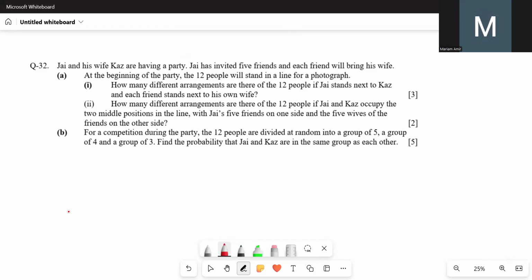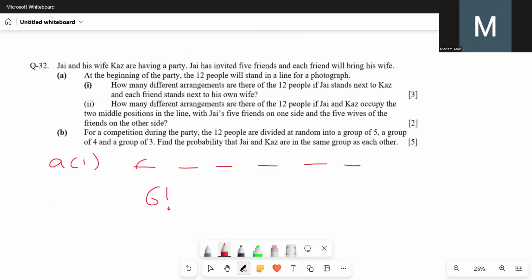Okay, so now the pairs need to be together and we have 6 pairs. So we will be arranging these 6 pairs and not those 12 people, but 6 pairs. 6 pairs have an arrangement of 6 factorial. Okay, but that is not enough.